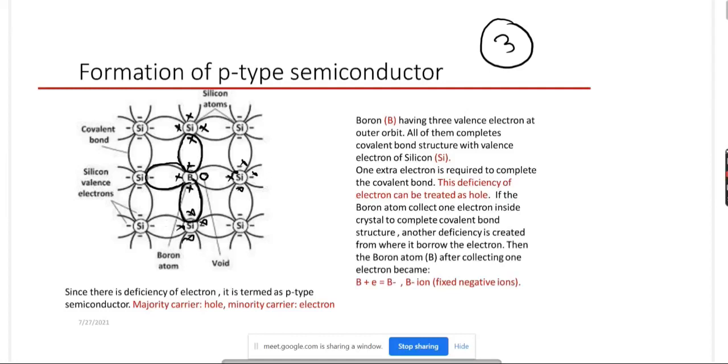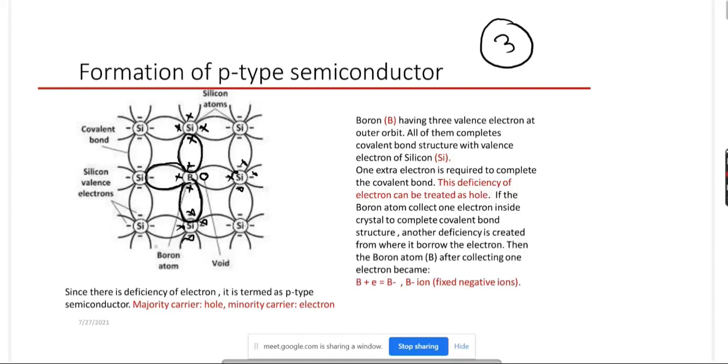What will happen? See, inside any crystal, specially we are talking about semiconductor crystal, there are some crystal defects. I am not saying that the whole semiconductor is nicely organized in this way.